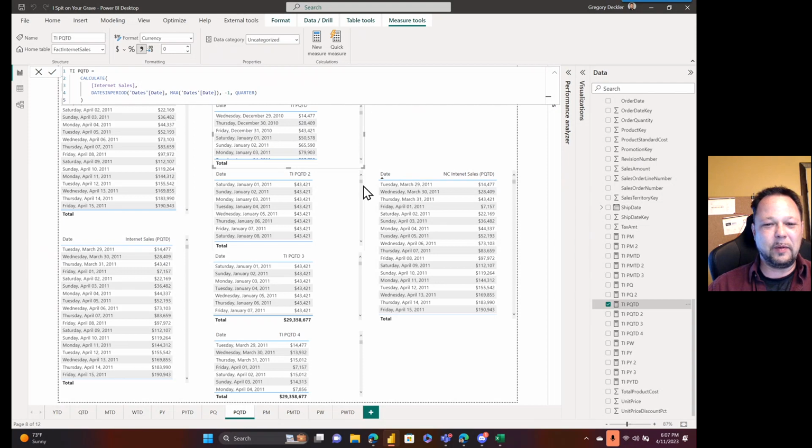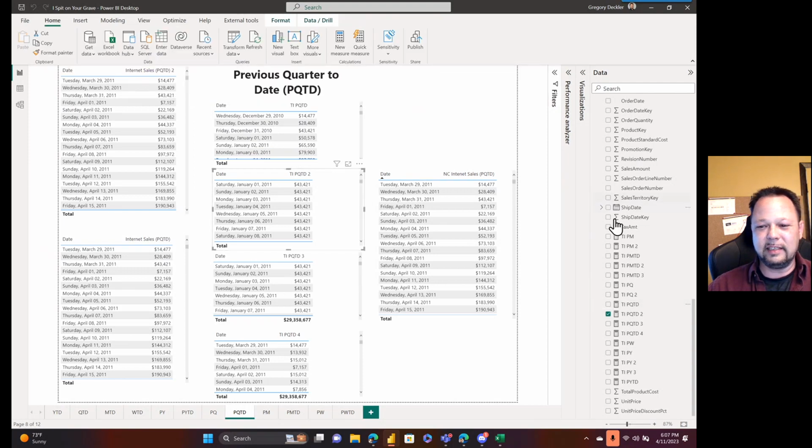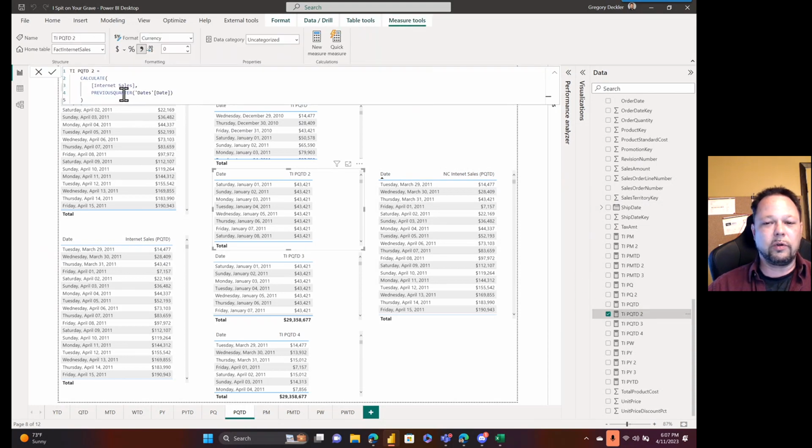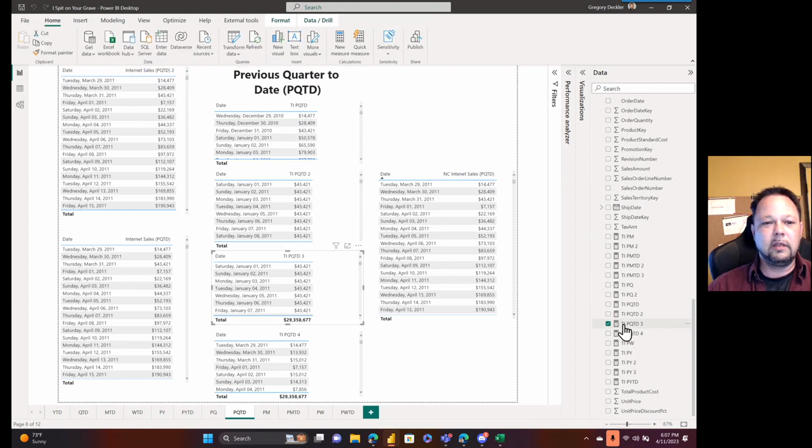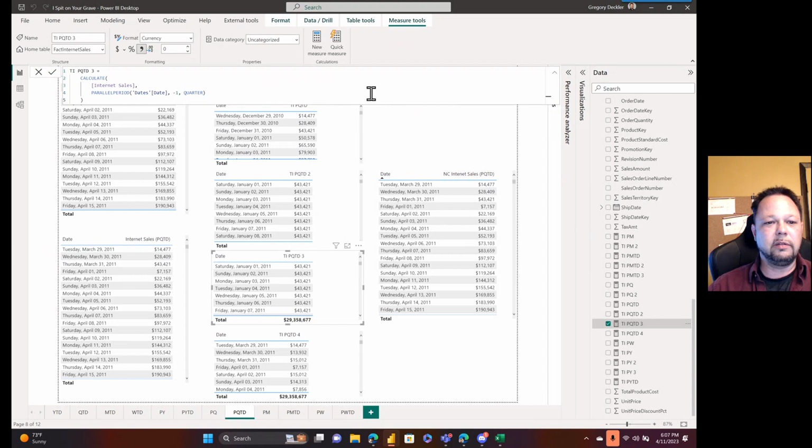And this is, again, the reason why people get so frustrated with these time intelligence functions. Okay, so then this one's, they're all the same. What's this one doing? This one's using previous quarter, which I already explained. It's not going to work. All right, so maybe we can use parallel period. Minus 1 quarter, nope, wrong.